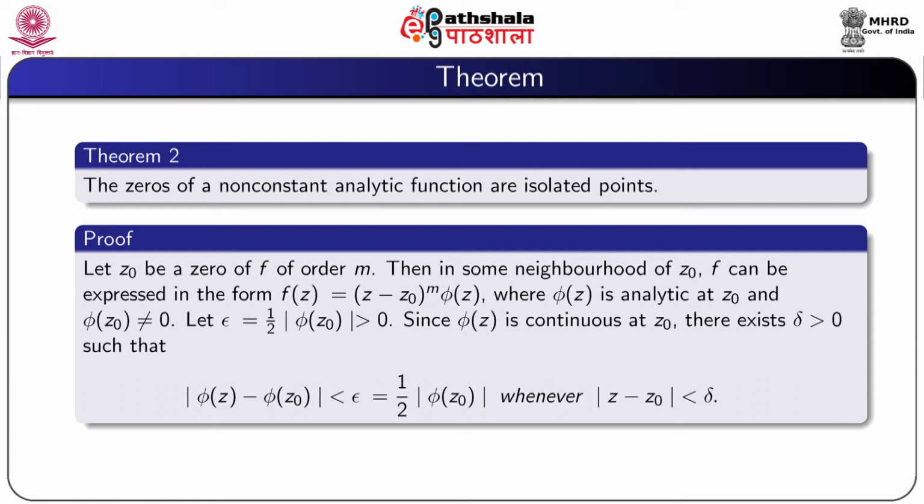We take epsilon equal to half modulus phi(z0), which is greater than 0. Since phi(z) is continuous at z0, there exists a positive delta such that modulus phi(z) minus phi(z0) is less than epsilon, which is equal to half mod phi(z0), whenever modulus z minus z0 is less than delta.